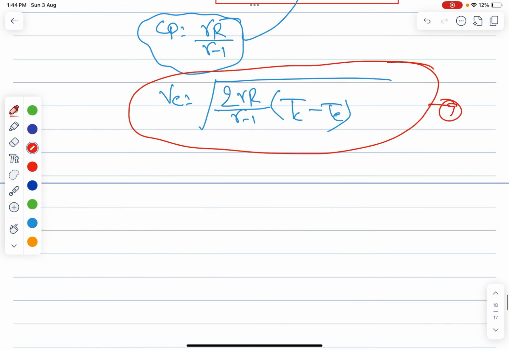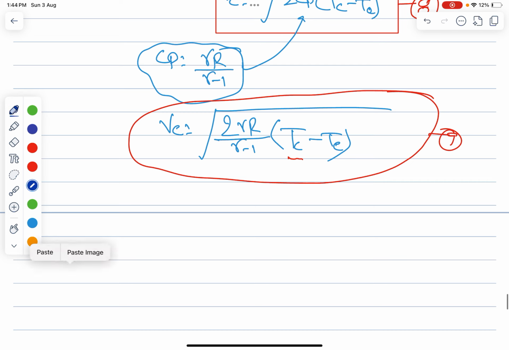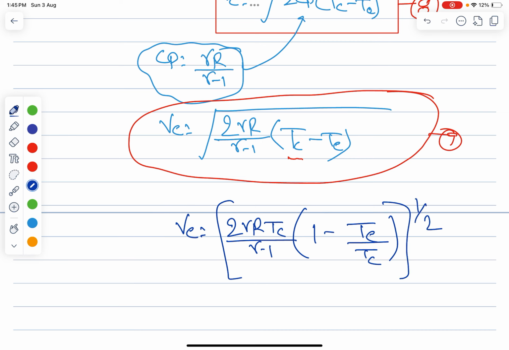Again, what you can do is take this T_c common from the 2 gamma R. So V is nothing but 2 gamma R T_c by gamma minus 1 into 1 minus T by T_c, whole power 1 by 2.